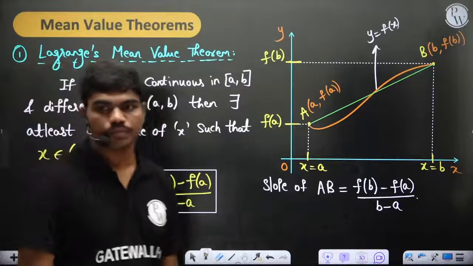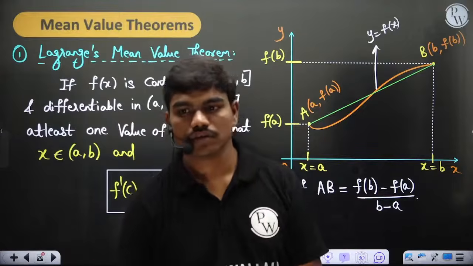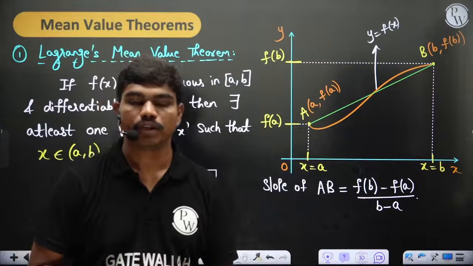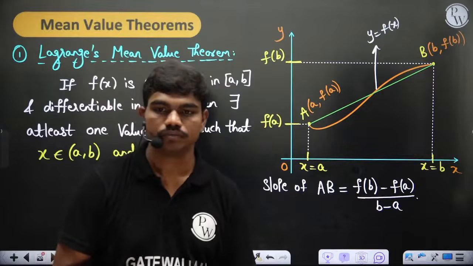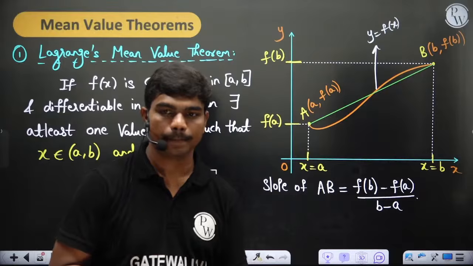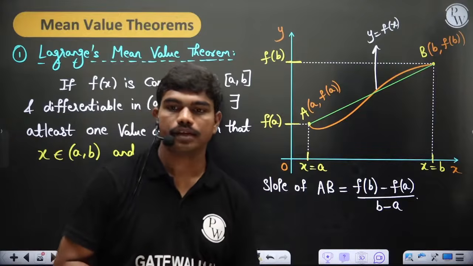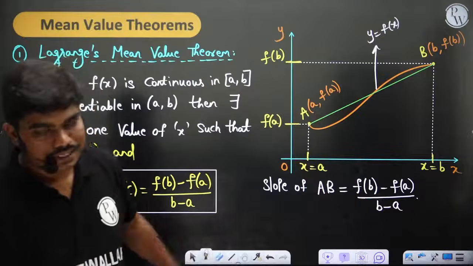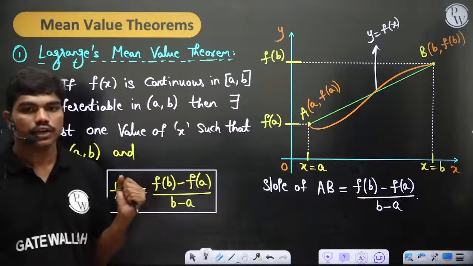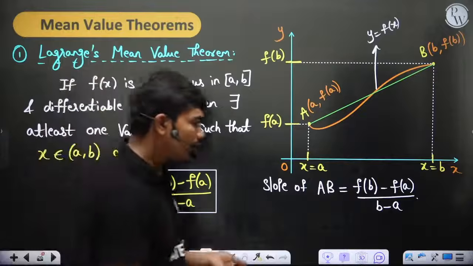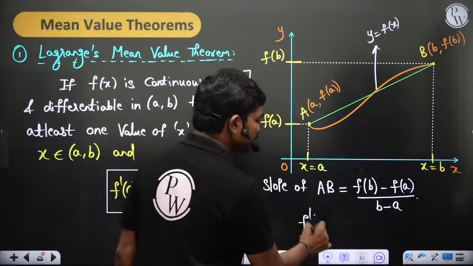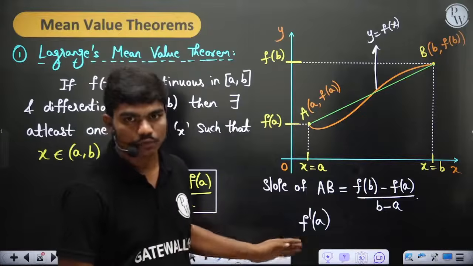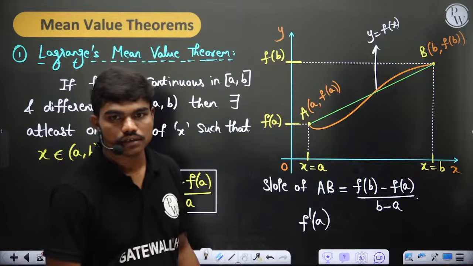So agreed, all of you? So please type in the chat box. Is this clear to all of you? Yes or no? Correct. Now let's see what is f dash of c. Of course, you know, I have given you one point. If you have any function f of x and if you calculate f dash of a, this f dash of a is nothing but slope of tangent to the function at the point x equal to a, correct?